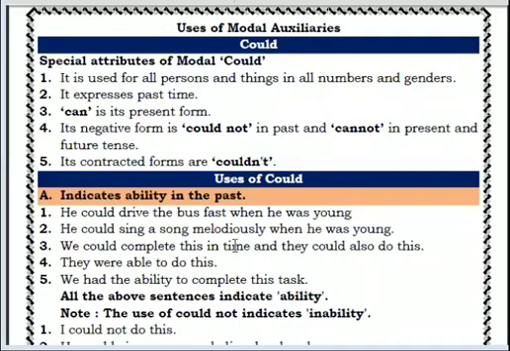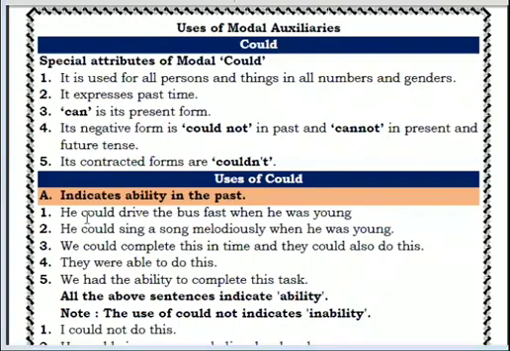Now we are going to start learning where we use could. What is the speciality? What is the mood of could? So first, mood A. Today I have made a little bit of clarification here with color. The first one indicates ability in the past. If any person had any ability in the past, a skill of doing something, then we can use could for showing that mood.